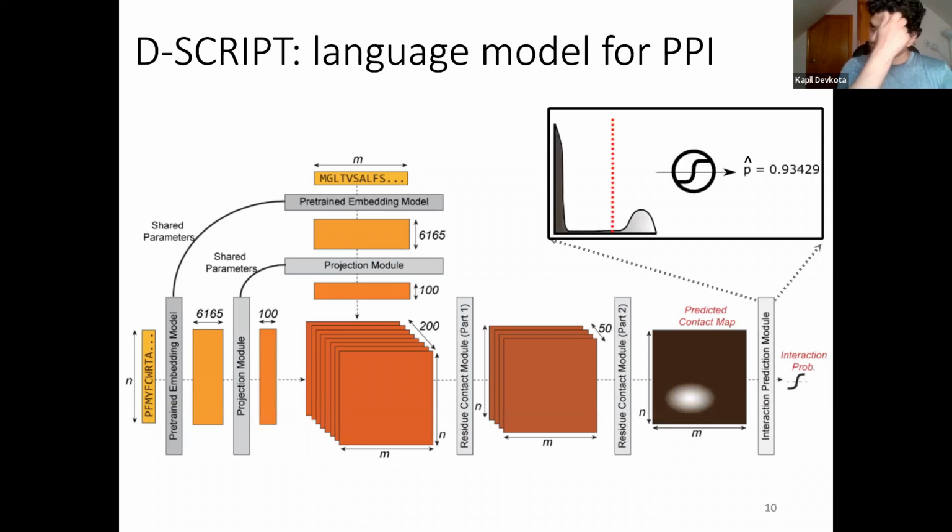Finally, to produce a genome level network, what you need to do is choose a proper threshold for calling the prediction true or not. And as we are looking at the entire genome, we have to cover hundreds of millions of protein pairs. So the prediction phase has to be really fast. I'd like to highlight this point.